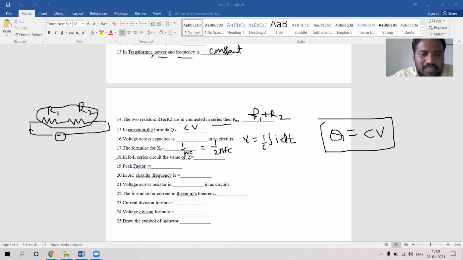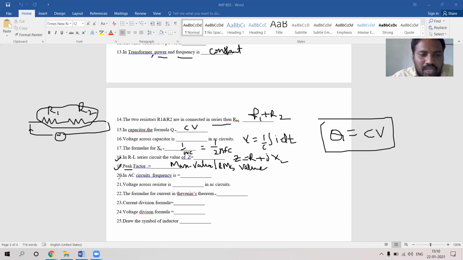Coming to question number 18. In an RL circuit, what is the value of impedance? Impedance Z, if they are connected in series, we have to add, that is R plus jXL. What is the peak factor? Peak factor is nothing but the ratio of the peak value, peak meaning maximum value, to the RMS value. Maximum value to the RMS value.